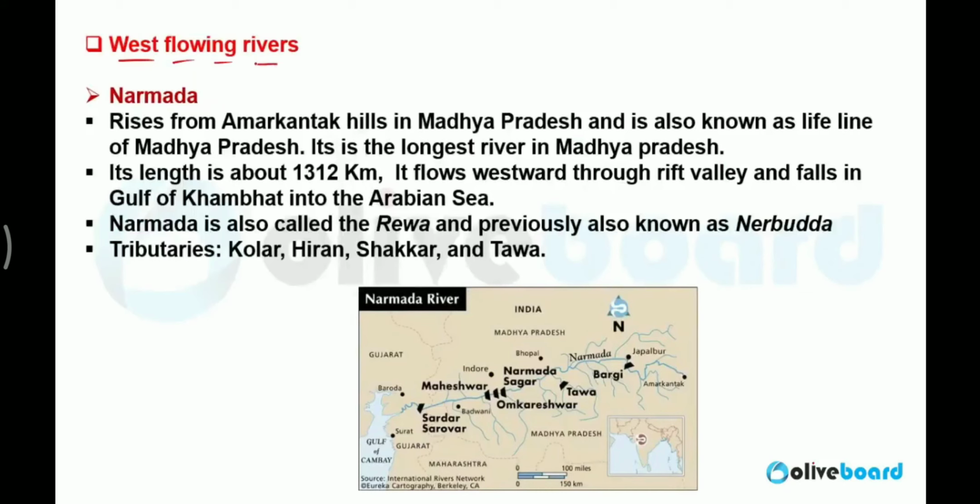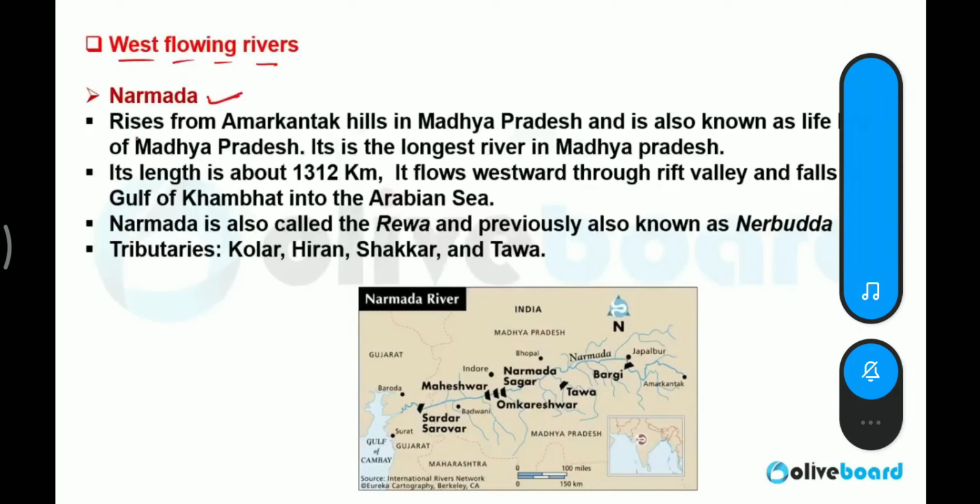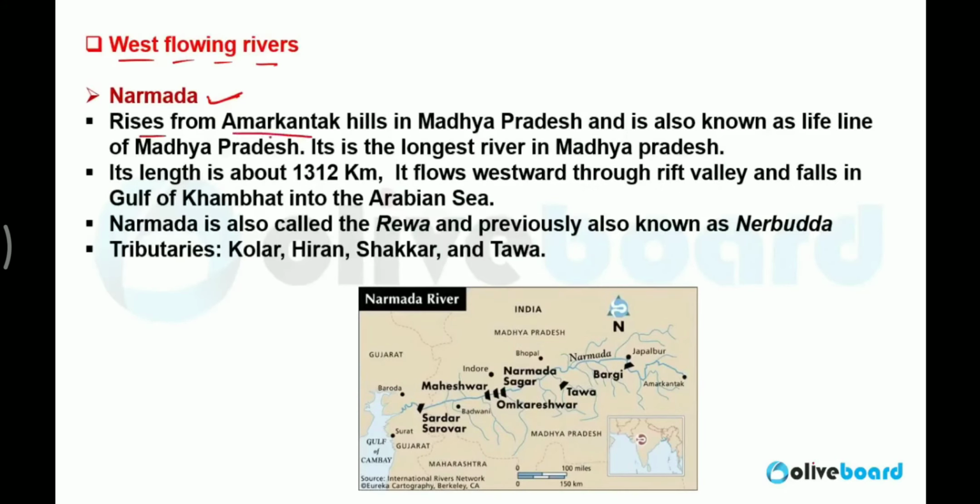Next is west flowing rivers. They are very, very important. So Narmada. It rises from Amarkantak hills in Madhya Pradesh and is also known as the lifeline of Madhya Pradesh. It is the longest river of Madhya Pradesh. Madhya Pradesh is also known for its rivers, guys. The maximum number of rivers in India are situated in Madhya Pradesh only. So it is the state of rivers.